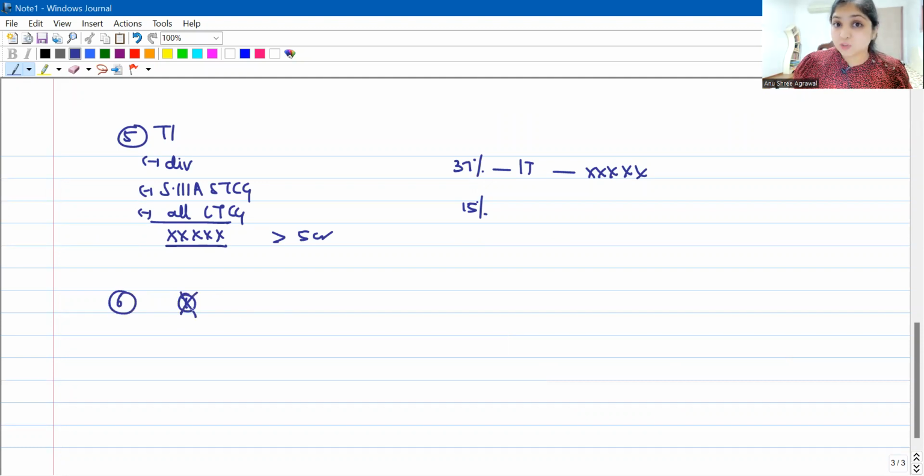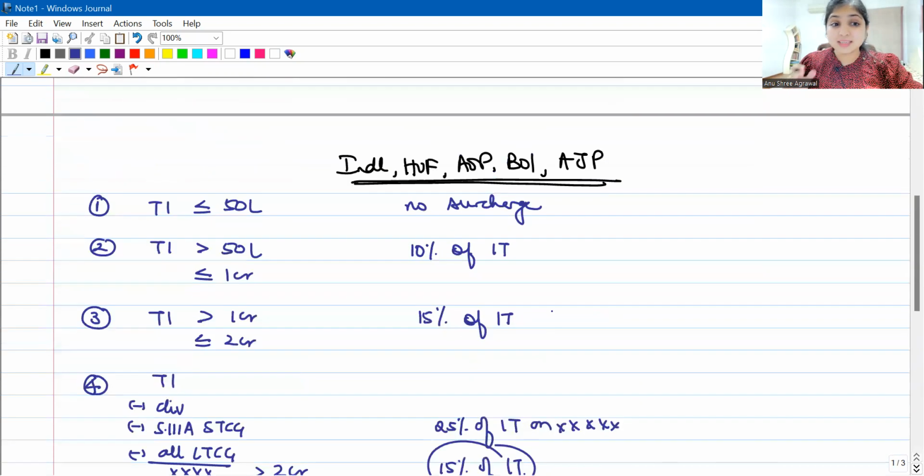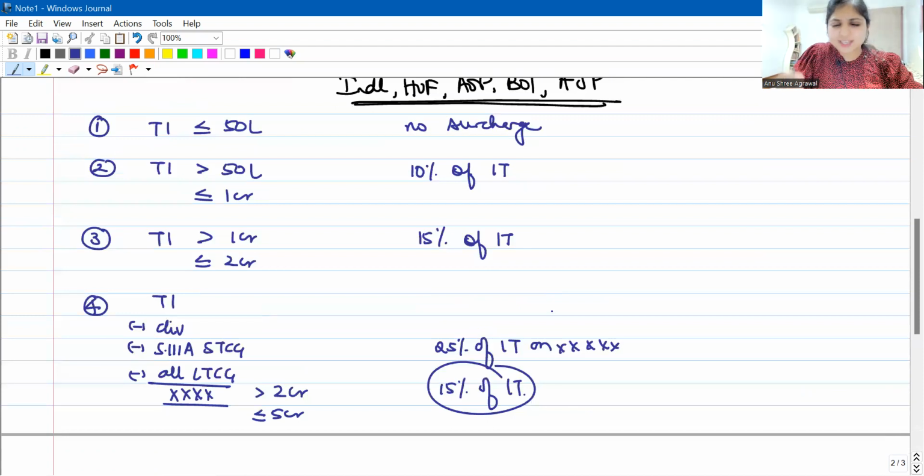Alright, then comes my last situation. If situation 1 is also not applicable, situation 2, situation 3, situation 4, situation 5, if none of these situations are applicable, then you enter situation 6. And here you straight away ask the assessee to pay 15% of income tax as surcharge. This is the most accurate and the easiest method in which you can compute surcharge.